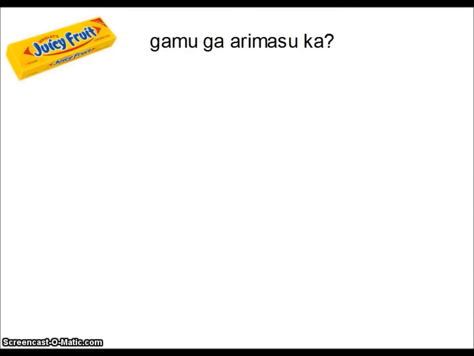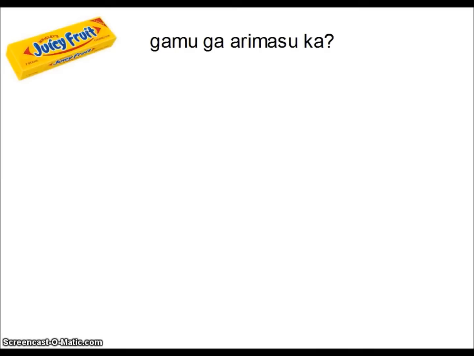I'll address this now since I'm thinking about it. As you've noticed, Japanese is very repetitive. A lot of times it doesn't have to be, because if you already know what you're talking about, you can delete it. But for the sake of making things easier, we're just going to keep repeating things. If you don't know how you're supposed to answer, the best thing to do is just repeat what the person said to you.